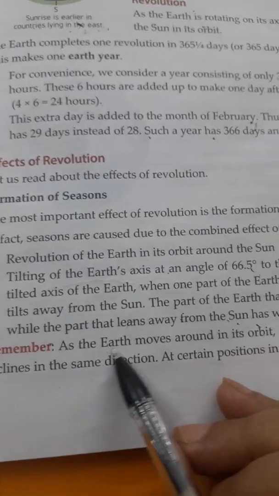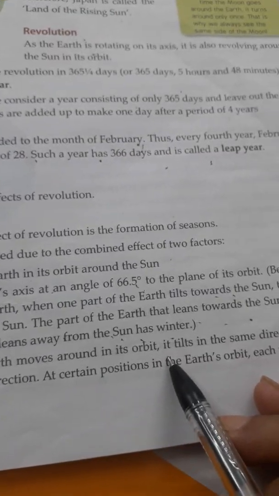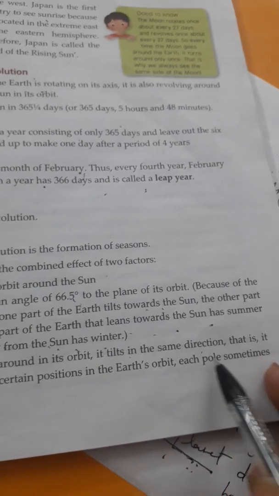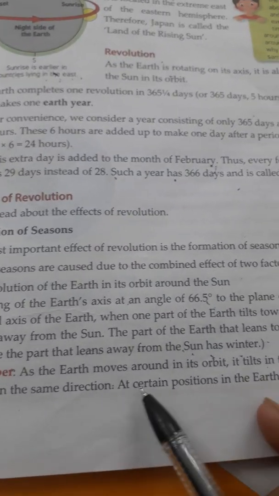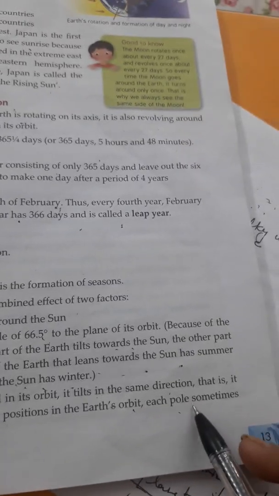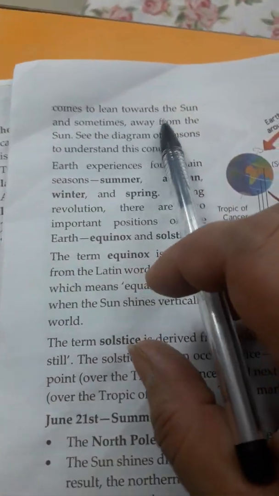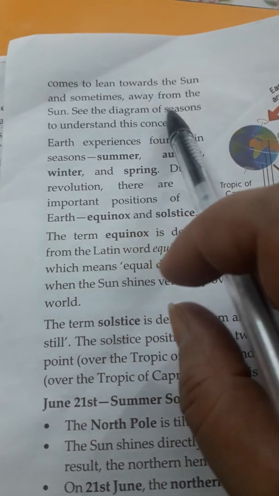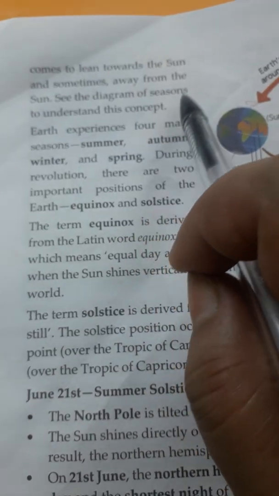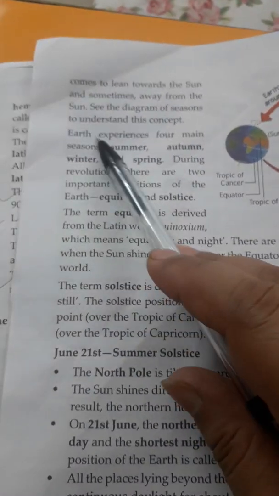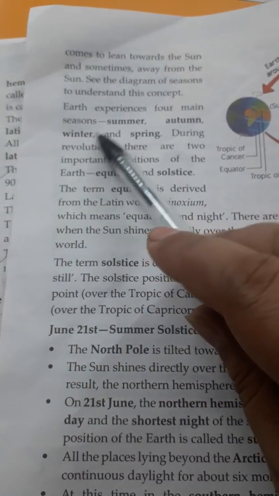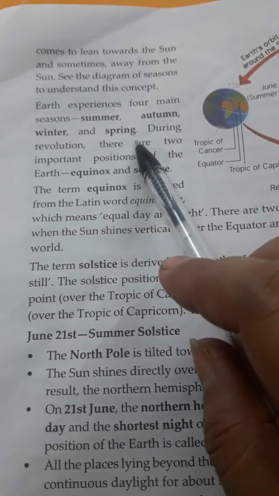Now remember, as the earth moves around in its orbit, it tilts in the same direction, that is, it inclines in the same direction. At certain positions in the earth's orbit, each pole sometimes comes to lean towards the sun and sometimes away from the sun. See the diagram of seasons to understand this concept. Earth experiences four main seasons: summer, autumn, winter and spring.